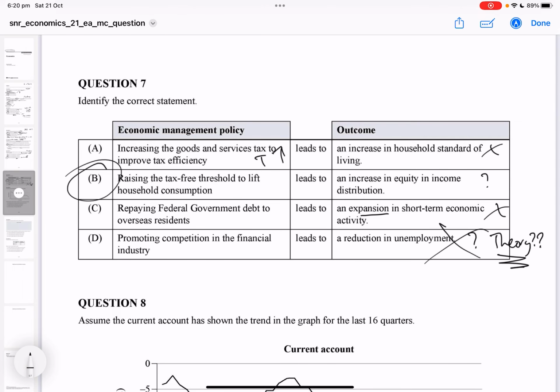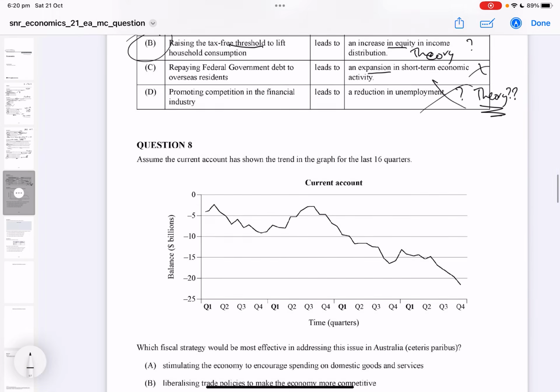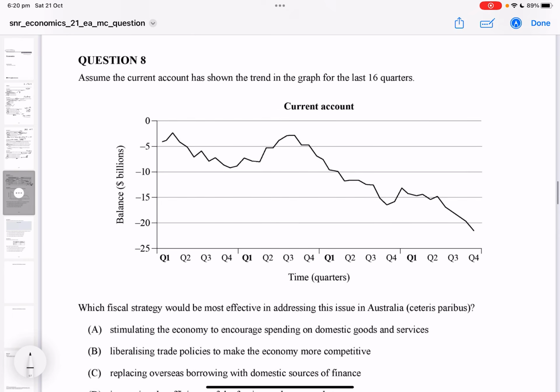And that leads me to B. B, I have a clear theory connection. Okay, there's a clear connection between tax-free threshold and increase in equity. That's how it ends up. Okay, try this a bit smaller.